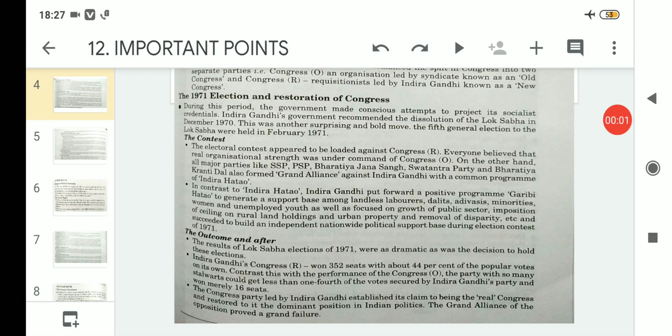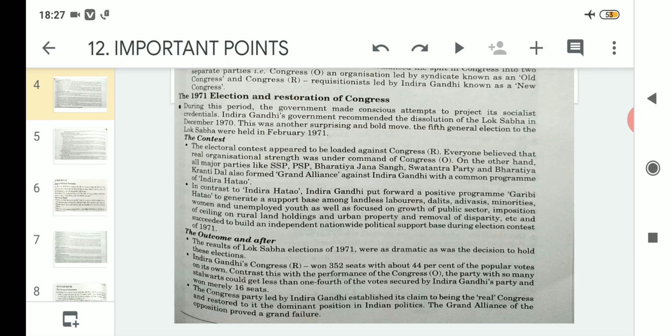Hello students, welcome to the Political Science class of Class 12 Arts, and today we will proceed with the outcome of the 1971 elections and how the Congress was restored. As we know, in the 4th Lok Sabha elections, the Congress won but with a very minimum number of seats, as they lost in many states.